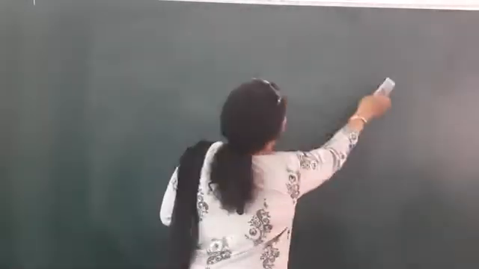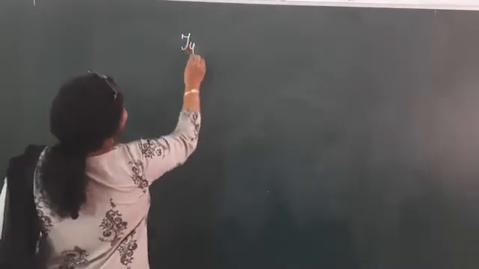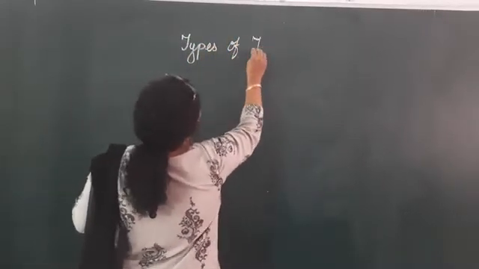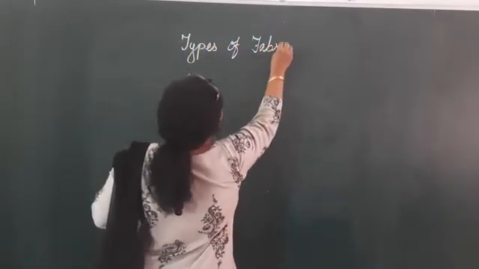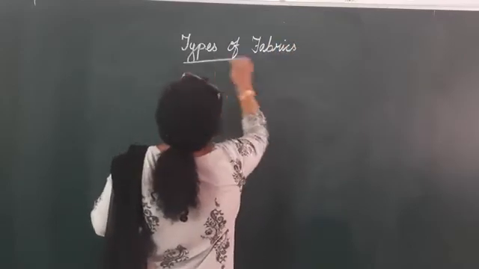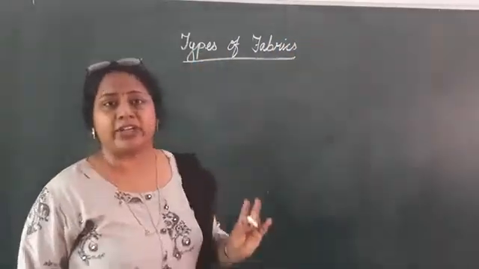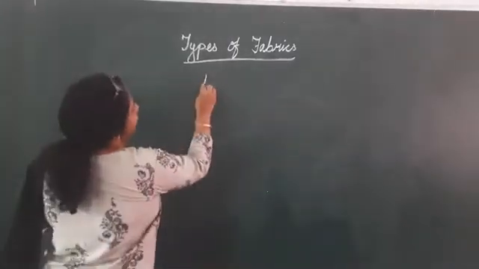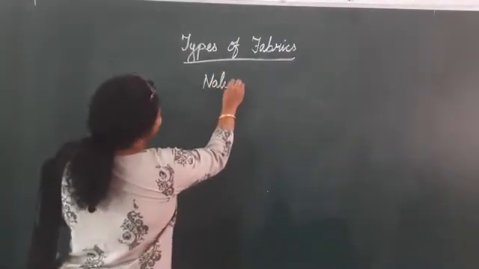Now we come to the types of fabrics. We will see what are the different types of fabrics. Now when we talk about types of fabrics, the first one are the natural fabrics.